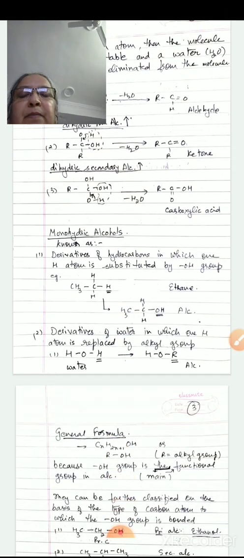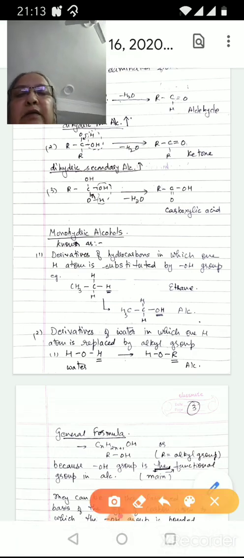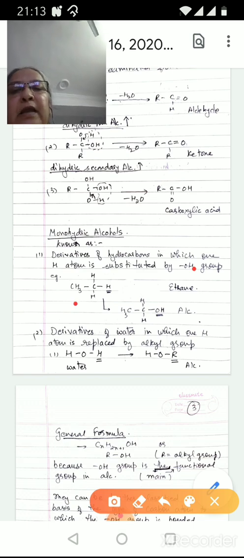Now we consider the monohydric alcohols. The monohydric alcohols can be considered either as derivatives of hydrocarbons or derivatives of water. If we take them as derivatives of hydrocarbons, then one hydrogen of the hydrocarbon is substituted by OH group. For example, this is ethane. In this ethane, CH3CH3, this hydrogen atom is replaced by OH group.